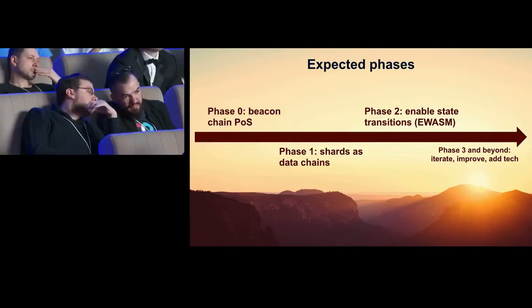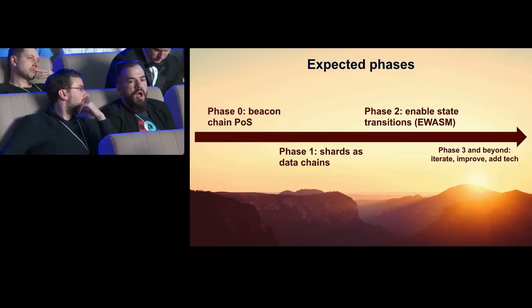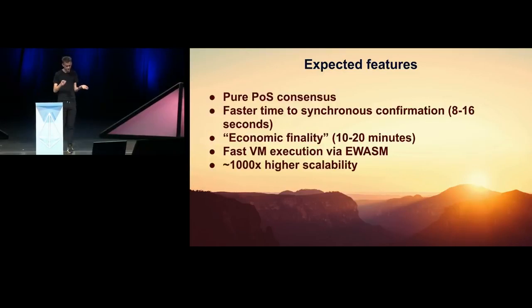Phase 2, enable state transitions, and this includes enabling the virtual machine, enabling accounts, contracts, ether moving between shards, all of this cool stuff. And phase 3 and beyond: iterate, improve, add technology.